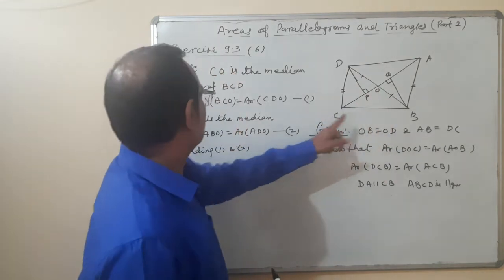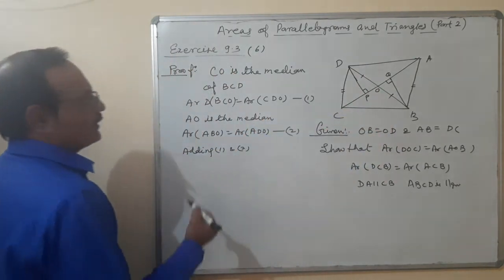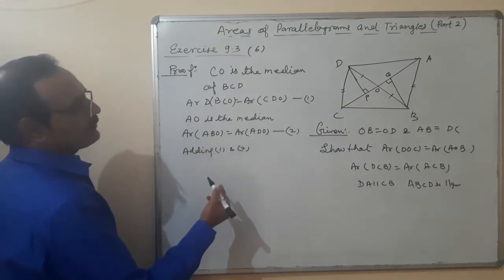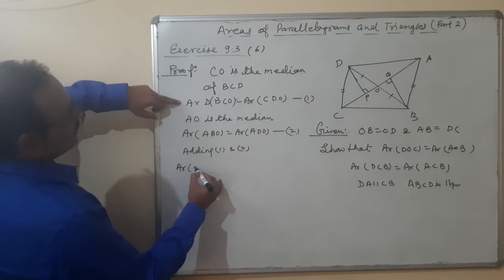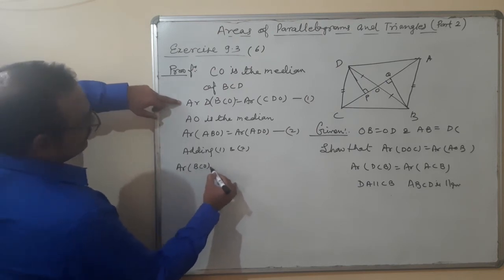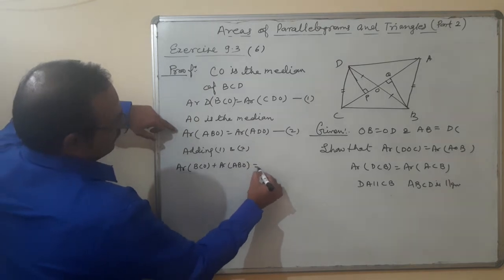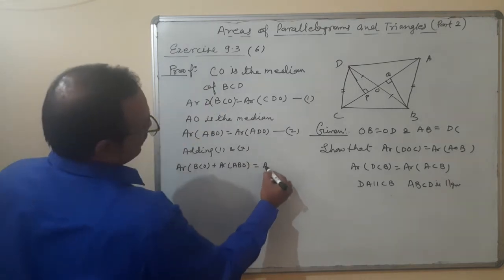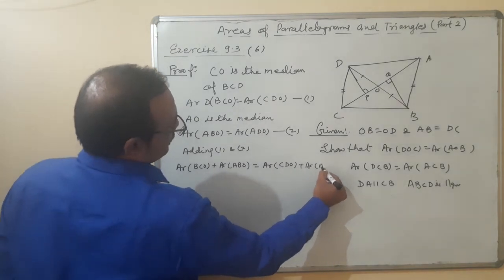Adding 1 and 2. Area of triangle BCO is equal to area of triangle CDO. And when we are adding them, the result is: area of BCO plus area of ABO is equal to area of CDO plus area of ADO.